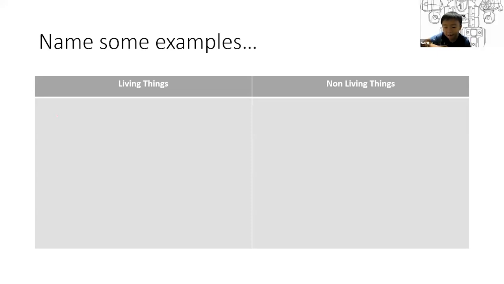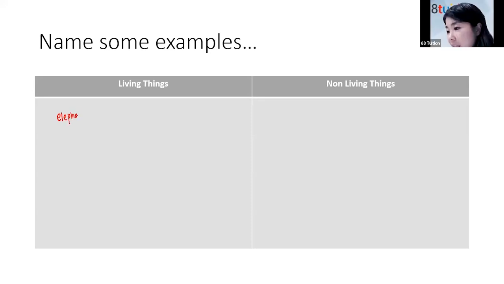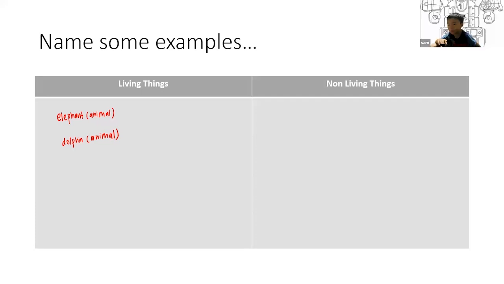Elephant. Okay. So basically, he listed an animal. Good. Okay, Yishan. A dolphin. Okay, dolphin is also an animal. Good. Okay, Kawin, can you name something that's not an animal? A rock. A rock? What do y'all think? Is a rock a living thing or a non-living thing? No. Sam says no.